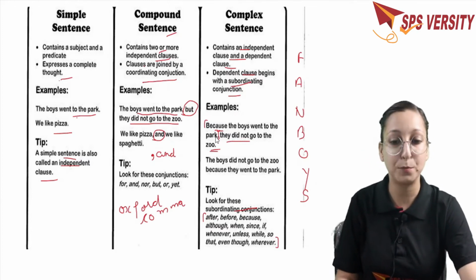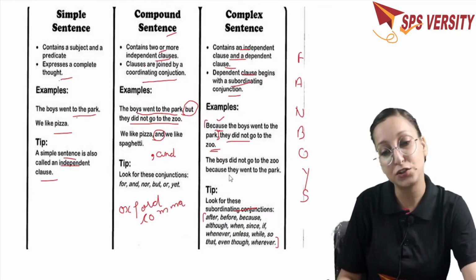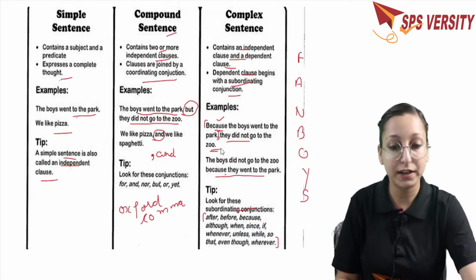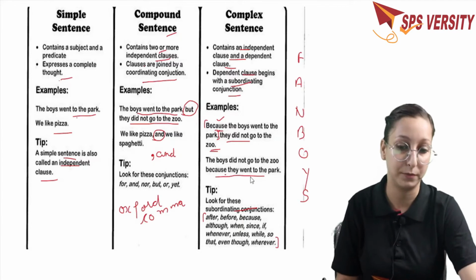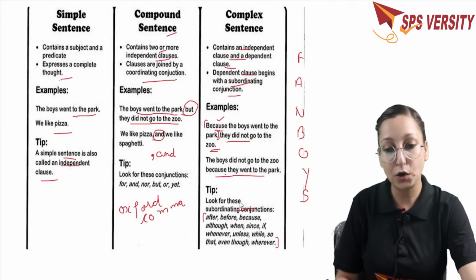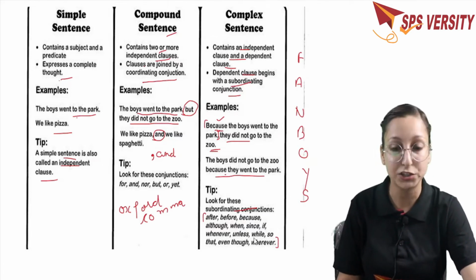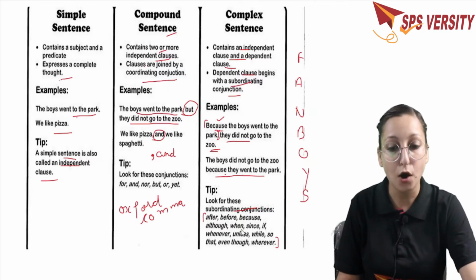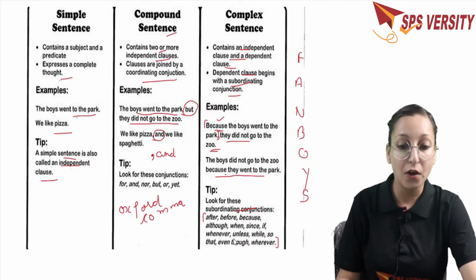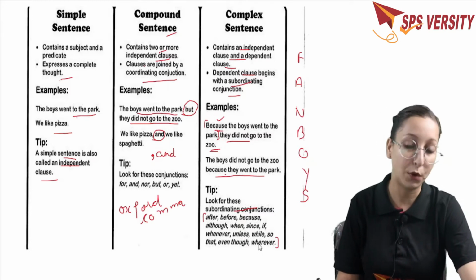Because the boys went to the park, here "because" is your subordinating conjunction. The boys didn't go to the zoo because they went to the park. Again here, the clause that is getting started with the use of the subordinating conjunction "because" is your dependent clause. And now let's check out the tip here. Look for these subordinating conjunctions. These are some of the subordinating conjunctions that you can use according to the context to make complex sentences. For example: after, before, because, although, when, since, if, whenever, unless, while, so that, even though, wherever.